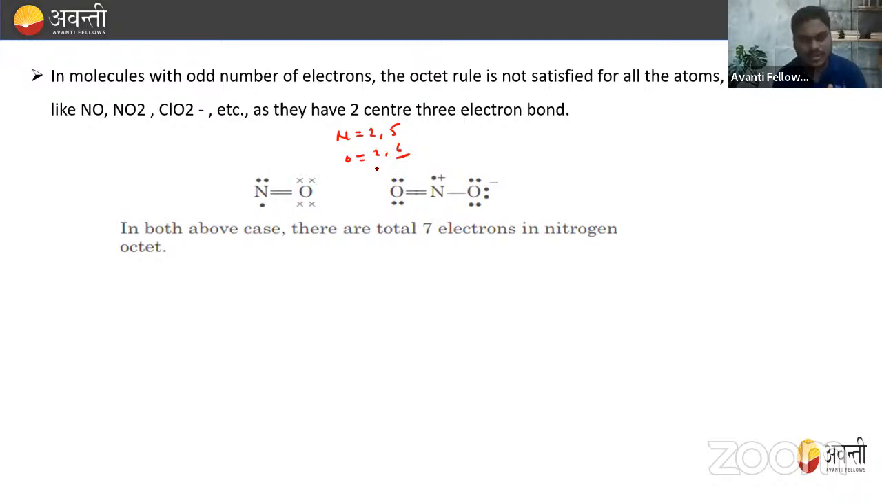But what about the nitrogen? Nitrogen has 5 electrons, out of this 1, 2. 2 electrons are used in this bond formation. So they are left with 3 electrons. That is 2 and 1. In this also they have a deficiency of electrons. Right. In the case of NO2 also there is a deficiency of electrons. So we can say that in both the above cases, there are a total of 7 electrons in the nitrogen octet, right? 4 electrons from this and these 3 electrons, 7. So they have a deficiency of 1 electron. Okay?